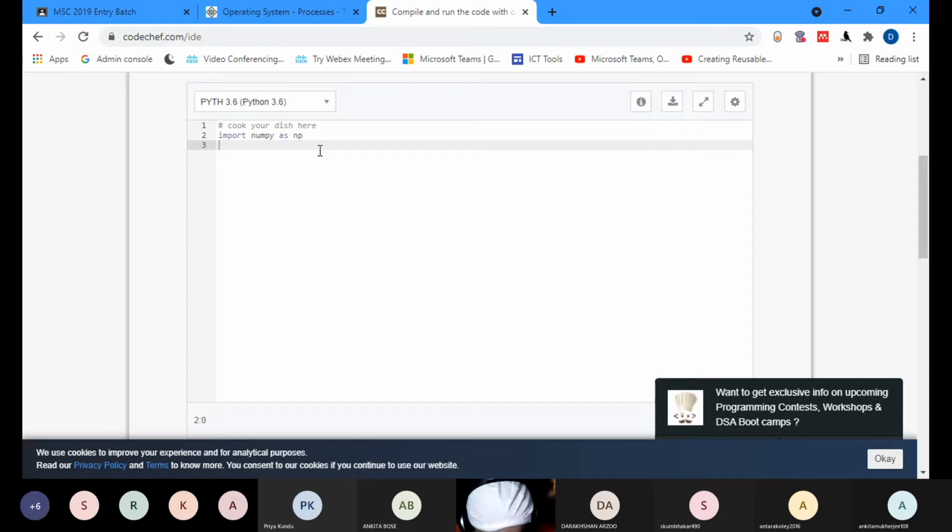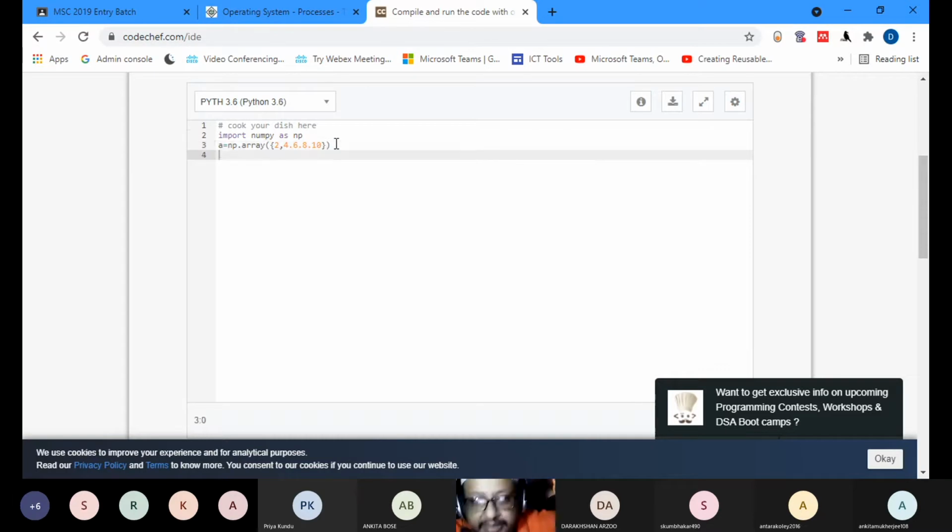Then I say let A is equal to NP dot array. So you want to make an array. You give 2, 4, 6, 8, 10. You give this array, it's already closed. And then in Python, you're using a different language.